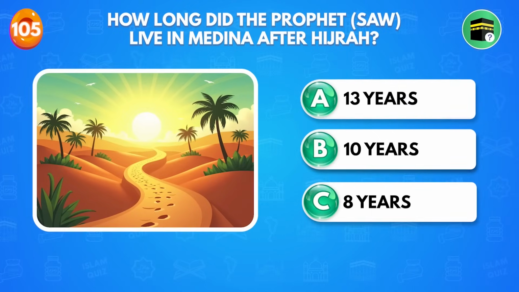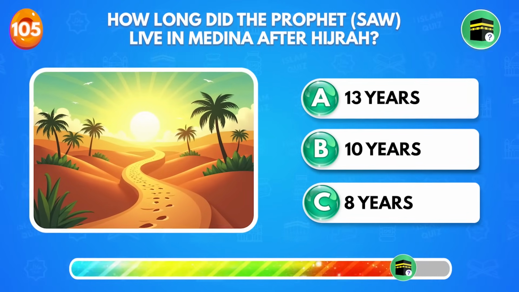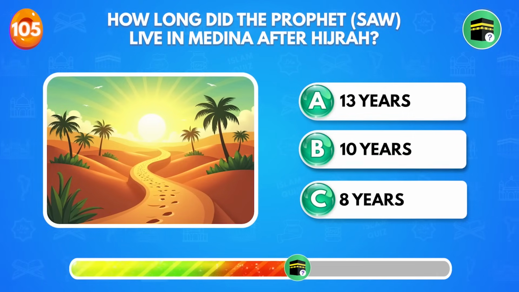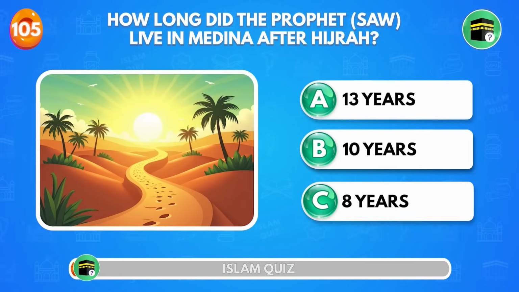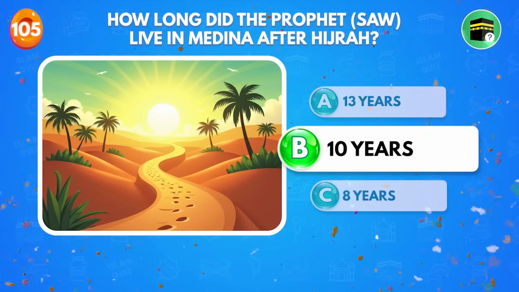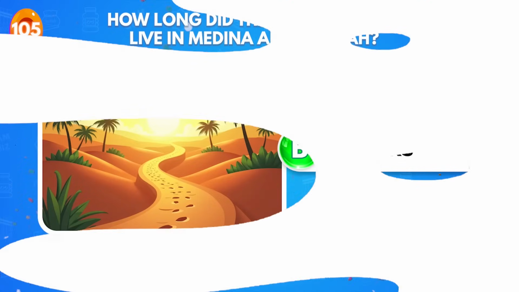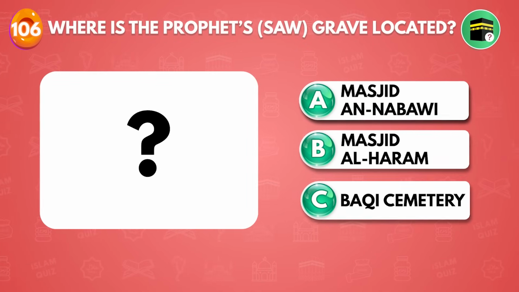How long did the Prophet ﷺ live in Medina after Hijrah? 10 years. Where is the Prophet ﷺ grave located?